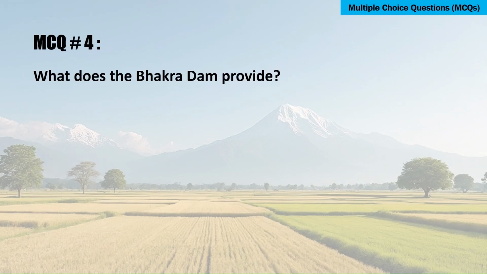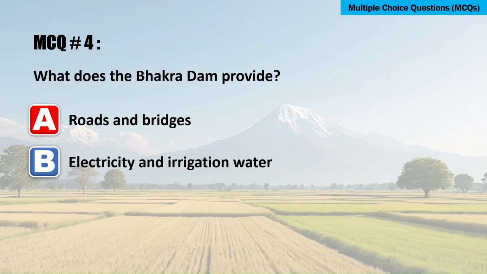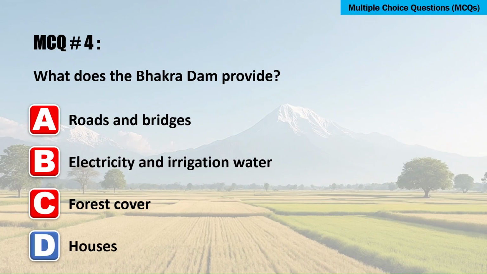What does the Bhakra Dam provide? A. Roads and bridges. B. Electricity and irrigation water. C. Forest cover, or D, houses? The correct answer is B, electricity and irrigation water.